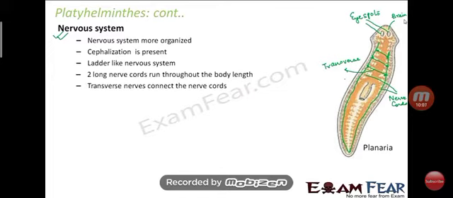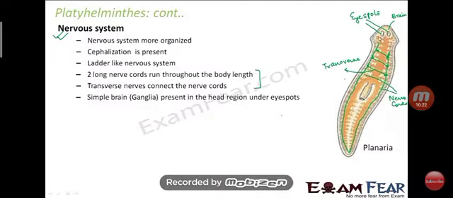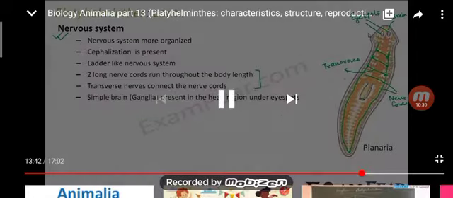Nerve cords, I already explained. Then transverse nerves connect the nerve cords. Look at the diagram. Then the simple brain: the brain present in these organisms is called ganglia, which are present under the eye spots in the head region.